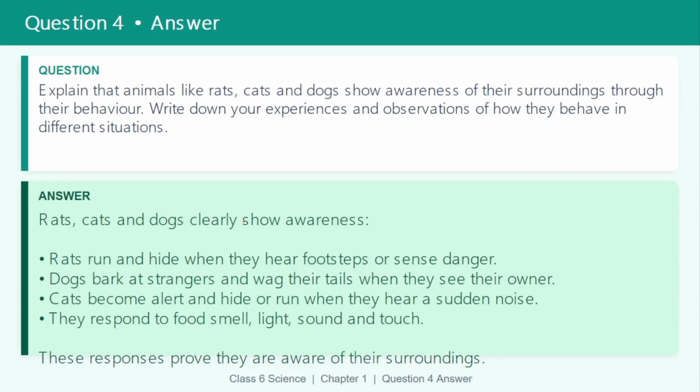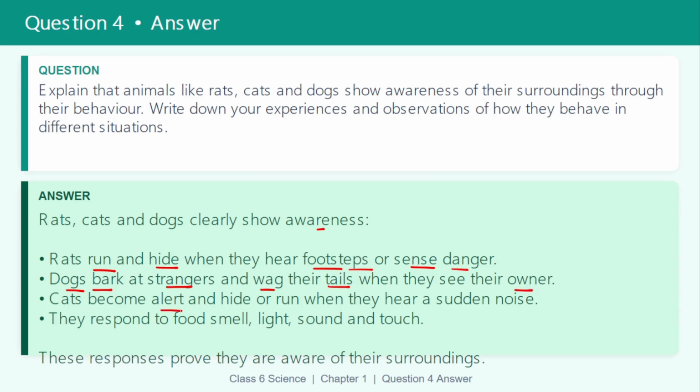Rats, cats, and dogs clearly show awareness. What awareness? Rats run and hide when they hear footsteps or sense danger. Dogs bark at strangers and wag their tail when they see their owner.